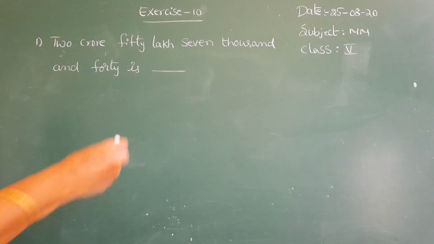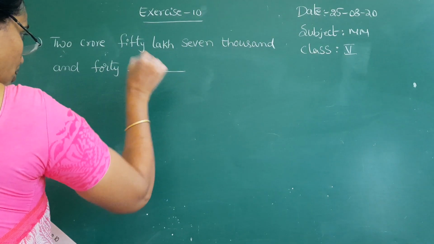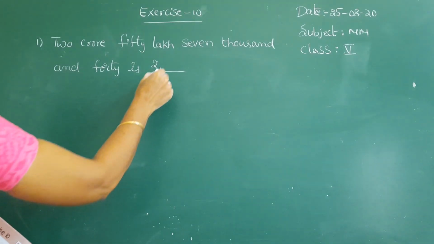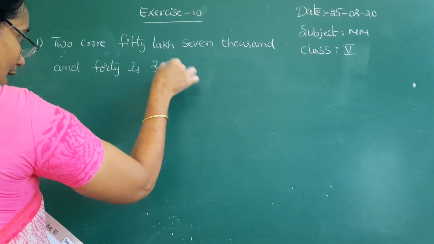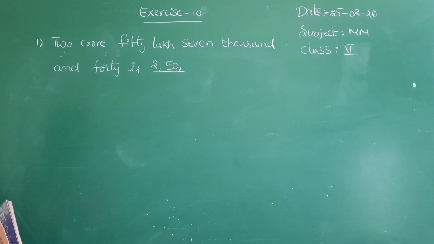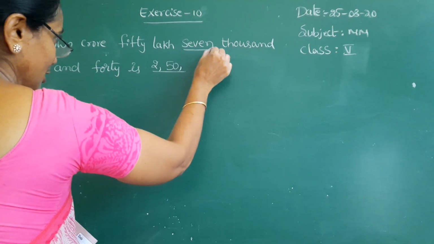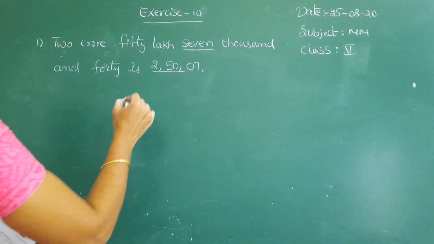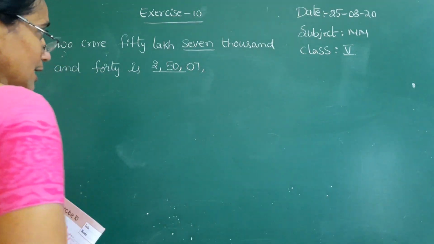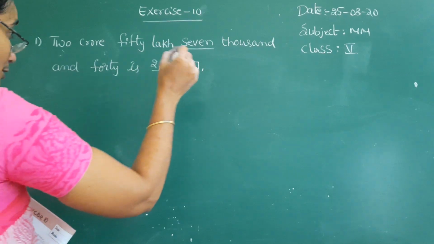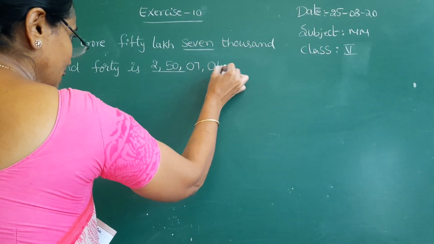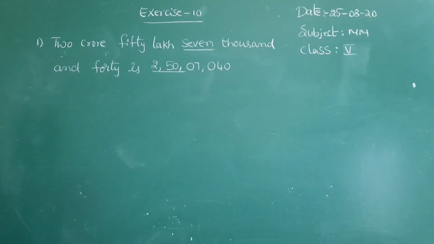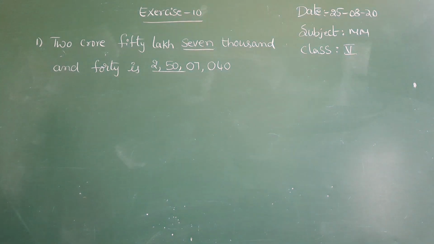See, 2 crore. So you have to write 2 in the crores place. 50 lakh, after that in the lakhs place. And next 7,000. Here they have given 7,000, so you already know how to write 7, that is 07, and 40. The last period consists of 3 digits, but here they have given 40, so in the hundreds place you have to keep 0. So that is 2 crore 50 lakh 7,040.